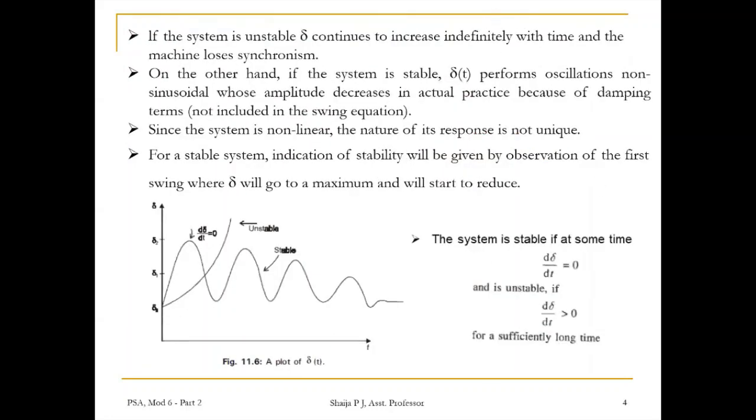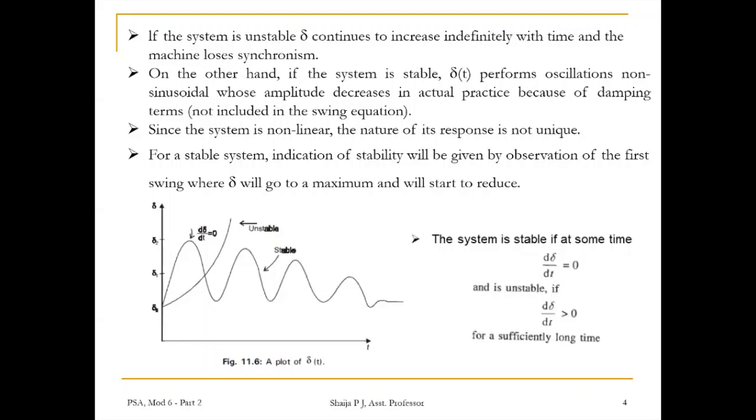If the system is unstable, the power angle delta continues to increase indefinitely with time and the machine loses synchronism. On the other hand, if the system is stable, delta(t) performs non-sinusoidal oscillations, whose amplitude decreases in actual practice because of damping terms.